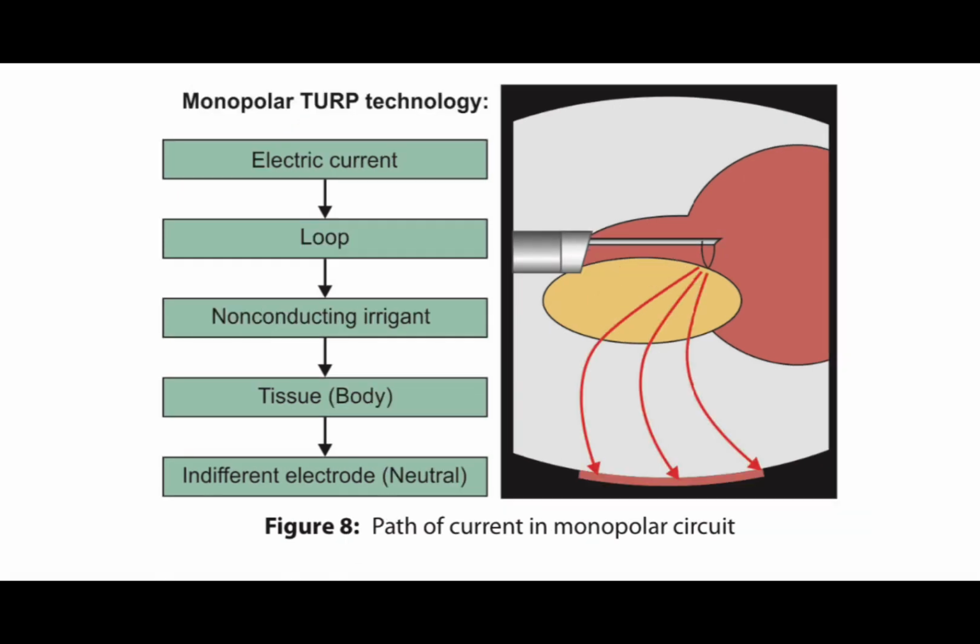Now, opposite to this, in monopolar TURP we are using glycine. As you know, the electric current passes into the loop, and from the loop it passes into a non-conducting irrigant called glycine, and after that the tissue cutting occurs by the loop, not by this non-conducting irrigant, and from the tissue the current passes into the indifferent electrode, which we have applied on the leg or thigh of the patient.